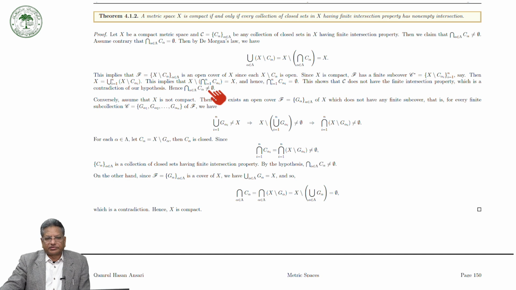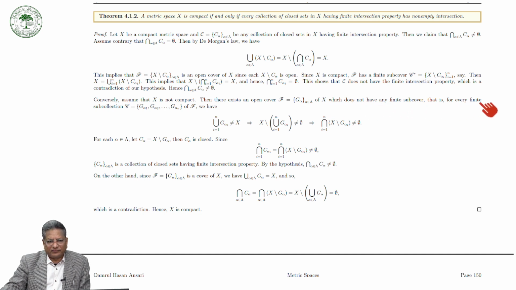Now for the converse, assume that X is not compact. Now we want to prove that X is compact. Suppose X is not compact, then there exists an open cover G, whose elements G alpha are open sets in X, which does not have any finite subcover.